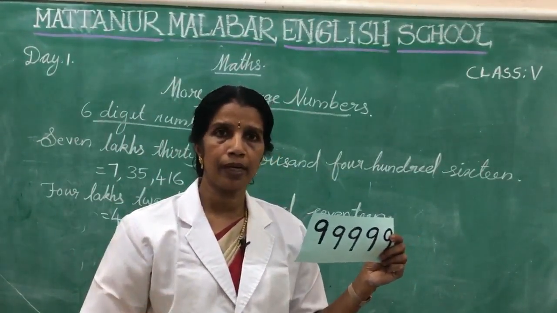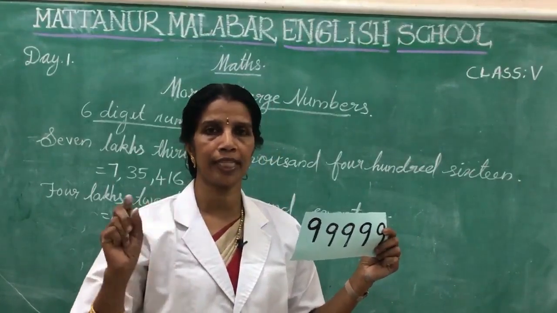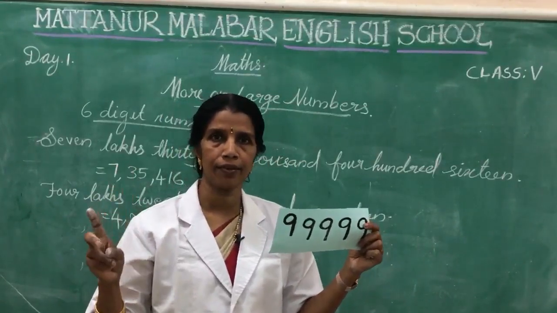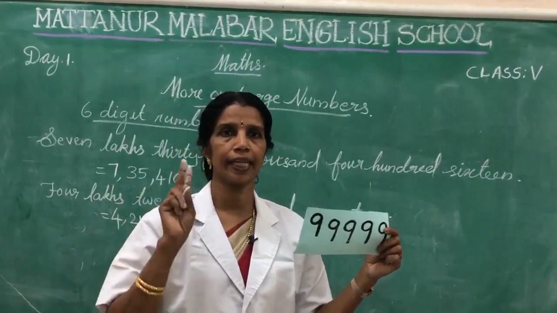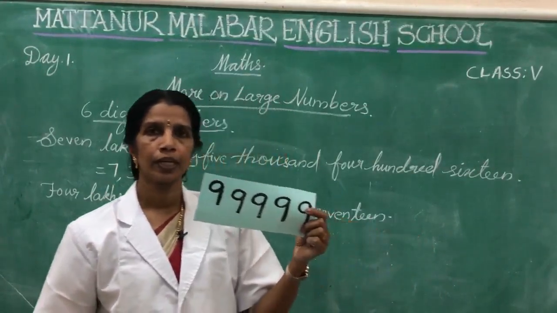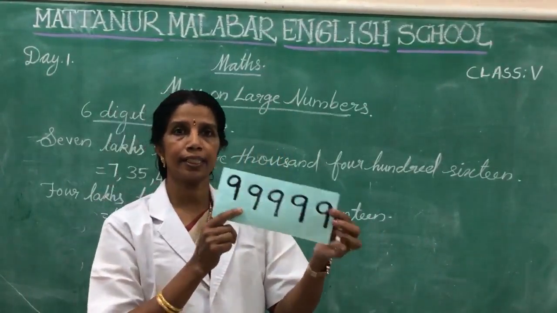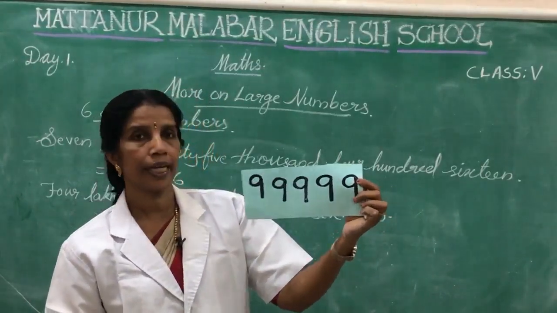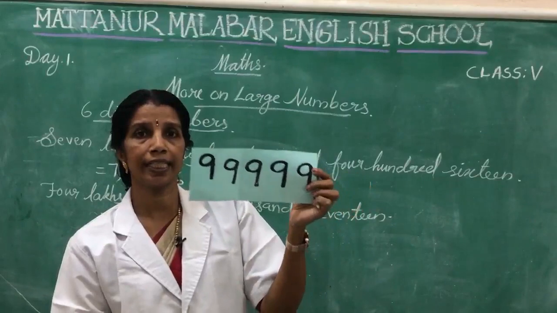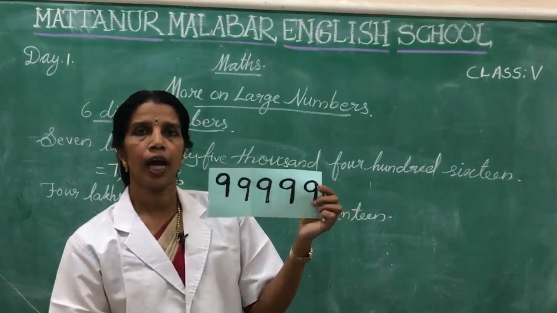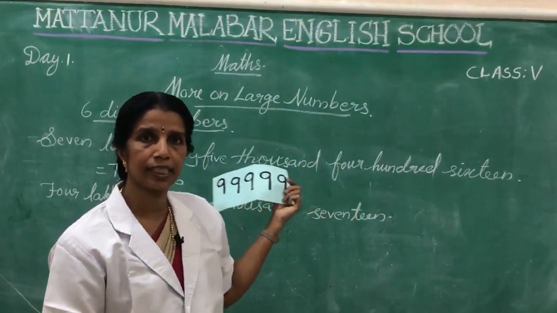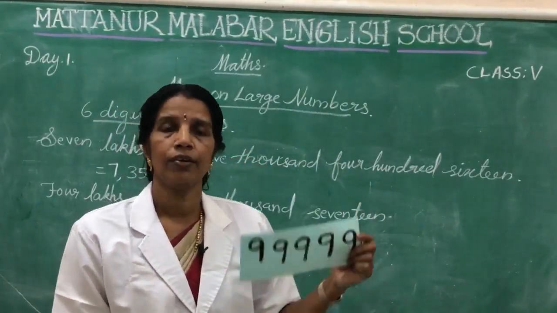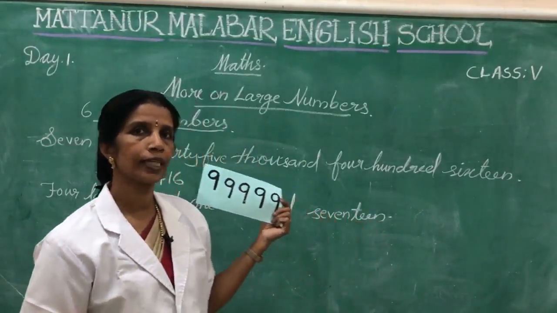Greatest 2-digit number 99. We want to write 2 nines, isn't it? Then 2 nines are 99. We want to read it as 99. That is the greatest 2-digit number. Here, the greatest 5-digit number, that is 99,999. How can you get the smallest 6-digit number? Let us add 1 to the greatest 5-digit number. We will get the smallest 6-digit number.